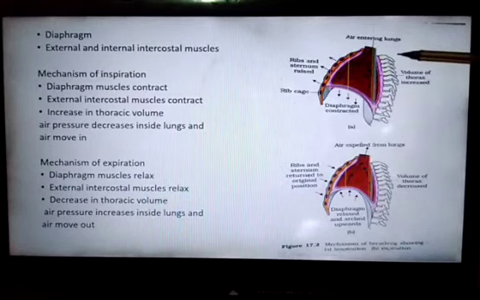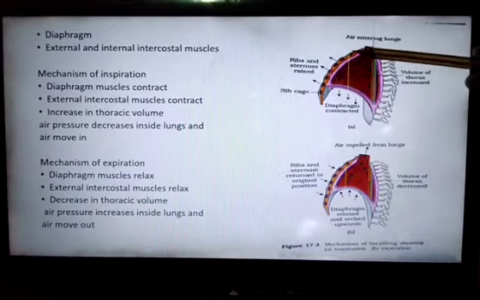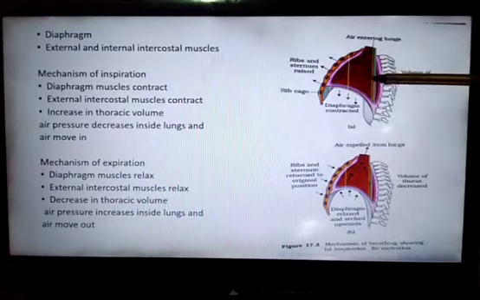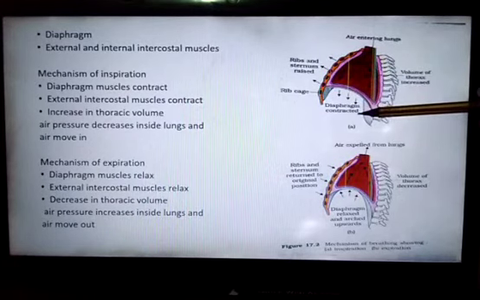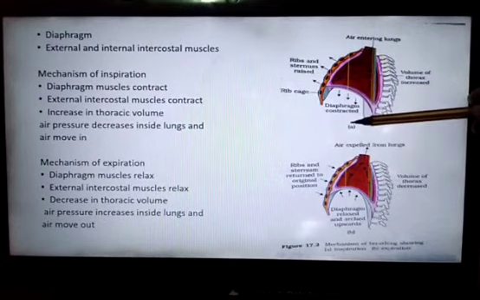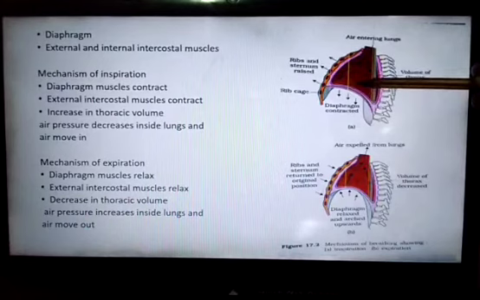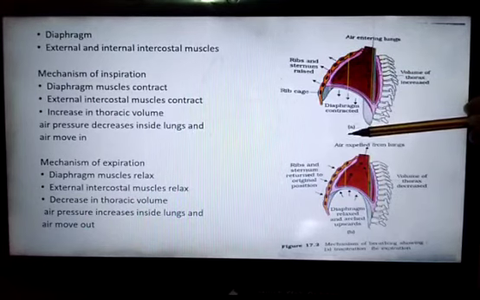Your back, where your backbone is present, is known as your dorsal side, and your front is known as the ventral side. So when the diaphragm muscles contract, the diaphragm becomes flat. It becomes flat, and it moves downward in the anterior-posterior axis.